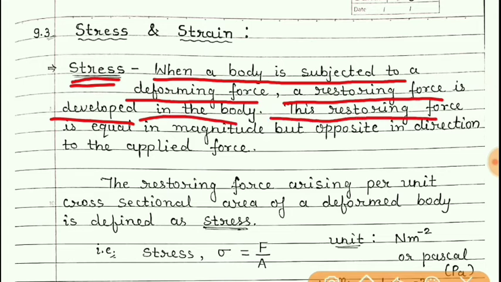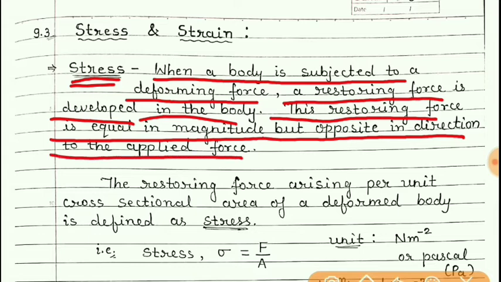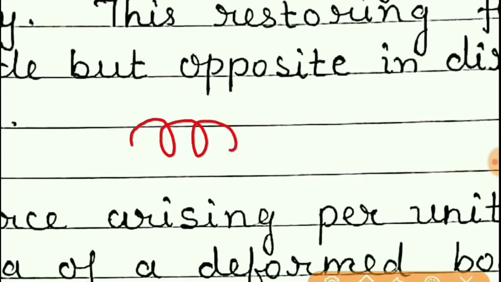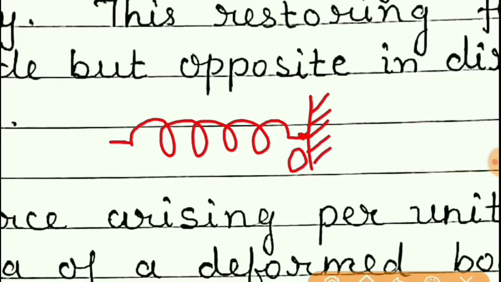This restoring force is equal in magnitude but opposite in direction to the applied force. Suppose we take an example of a spring only. Suppose one end of the spring is fixed at this support. Suppose this point is point O and this end is point A.